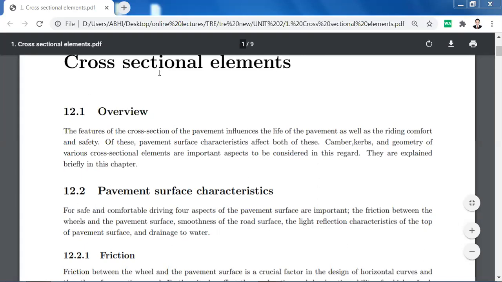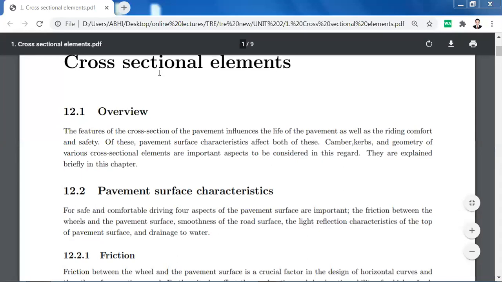First one is the friction between wheels and pavement surface. If the friction is less, then what will happen? Your vehicle will skid. Next is the smoothness of the road surface.